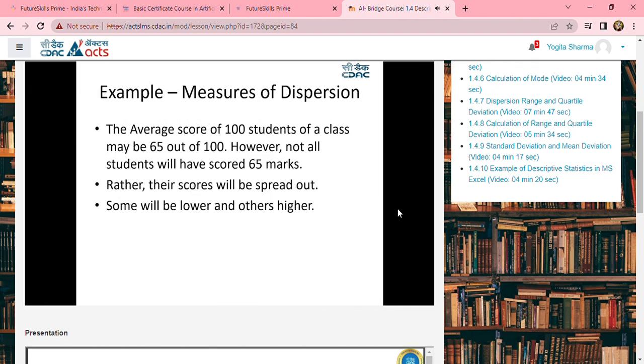In order to understand the concept of measures of dispersion, let us take one more example. The average score of 100 students of a class may be 65. That means the moment I take 100 students' data, the average value is found to be 65. However, not all the students will have scored 65. There might be students who are nearer to 65, and there might be students who are far away from 65. So this helps you find the lower to higher or higher to lower. This is an example of measures of dispersion. In the further sessions, we'll be understanding these measures of dispersion in detail. So then, happy learning.